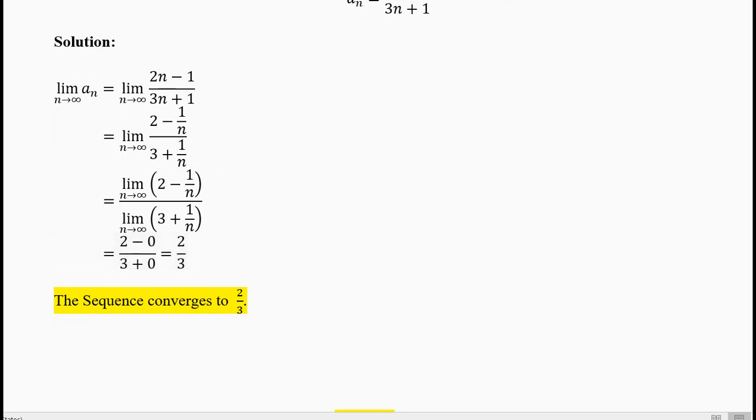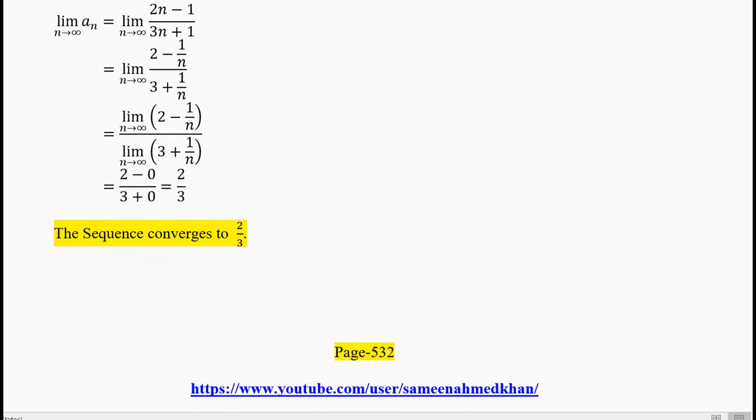The limit exists. First and foremost, the limit should exist and it should have a finite value. 2/3 is a finite value, so we can say the sequence converges to 2/3.